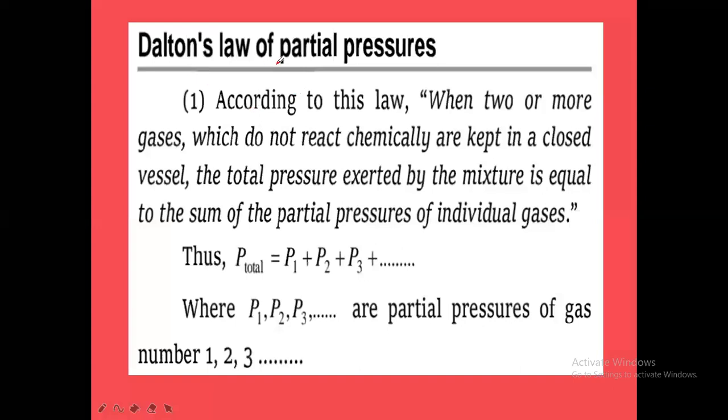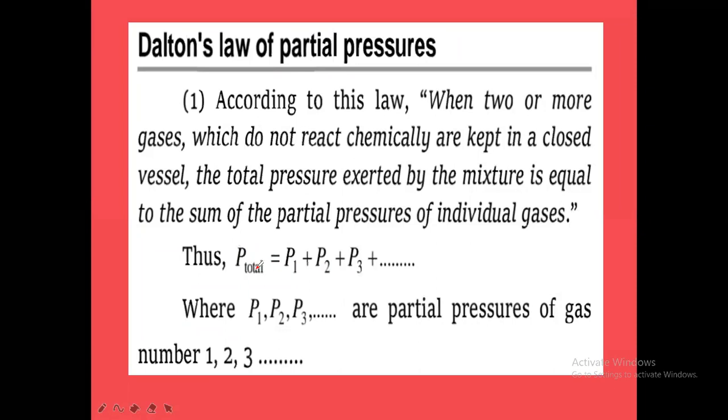Okay. Now, Dalton's law of partial pressures. According to this law, when two or more gases which do not react with each other chemically are kept in a closed vessel, the total pressure exerted by the mixture is equal to the sum of the partial pressures of individual gases. The sum of the partial pressures of what? Individual gases. So the total pressure of the gaseous mixture of non-reacting gases is equal to the sum of the partial pressures of all the individual gases.